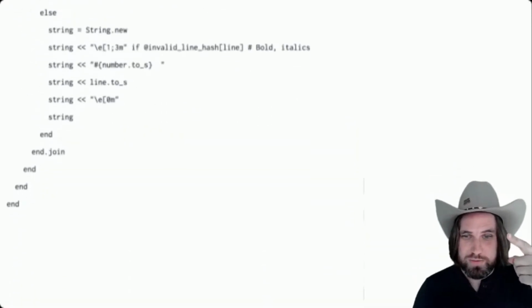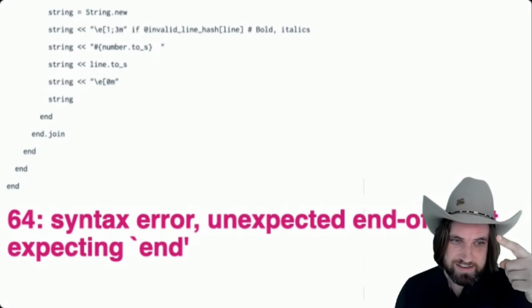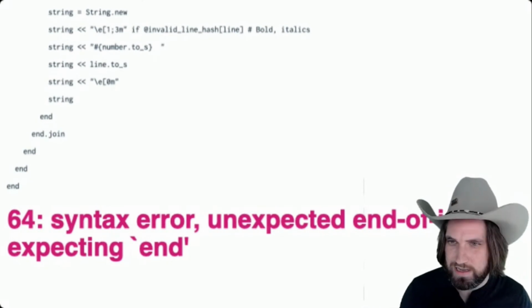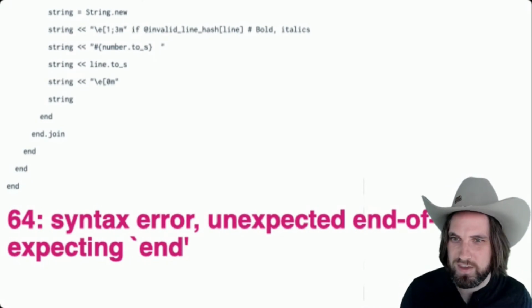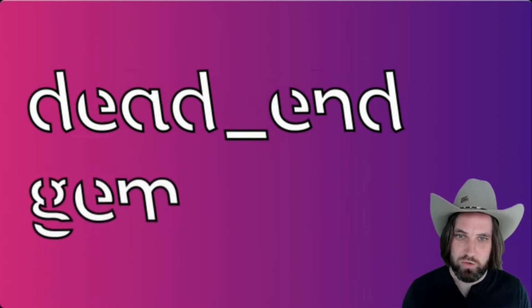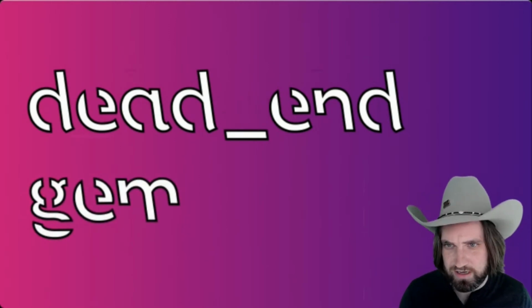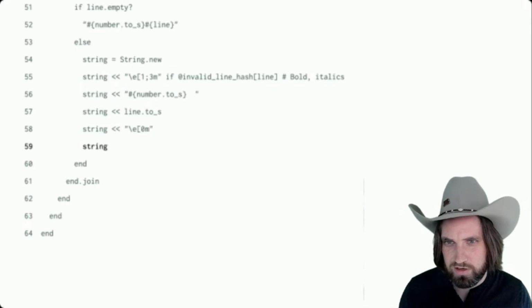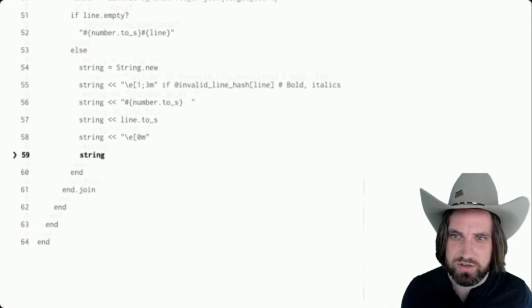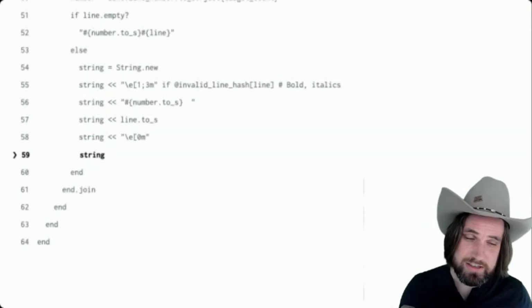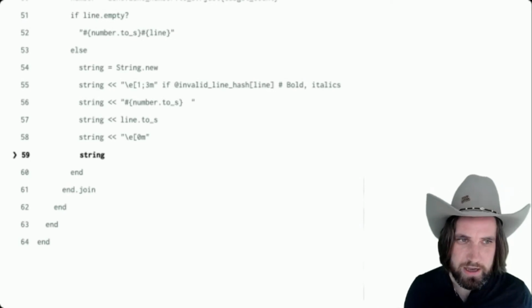This is real Ruby source code with a real syntax error in it. It's an organic syntax error. We will use the dead end gem in order to find the problem using the tools that we've discussed. The algorithm finds the largest indentation with 10 spaces on it. It finds the last of those lines and works its way up.